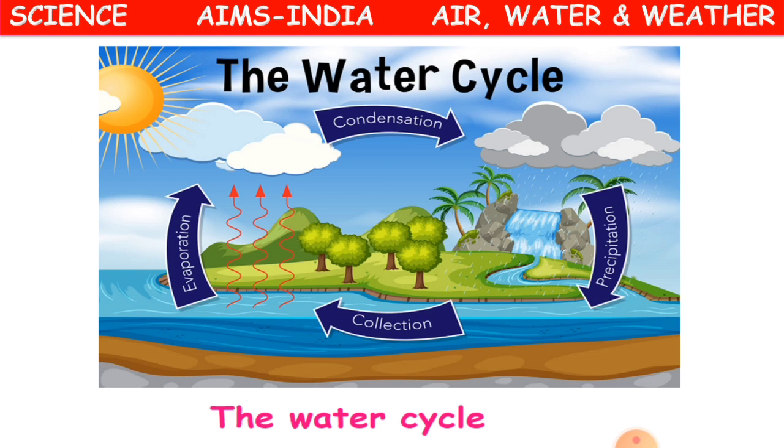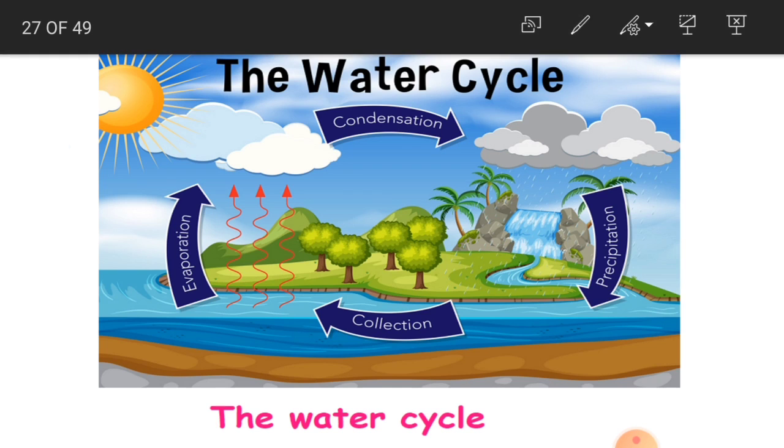As you can see in the picture here, it is very clearly shown. Just carefully observe. This is the earth where you have the water, a river, a sea, an ocean. All this water is going to get heated because of the sun. After getting heated, what happens? Evaporation takes place.